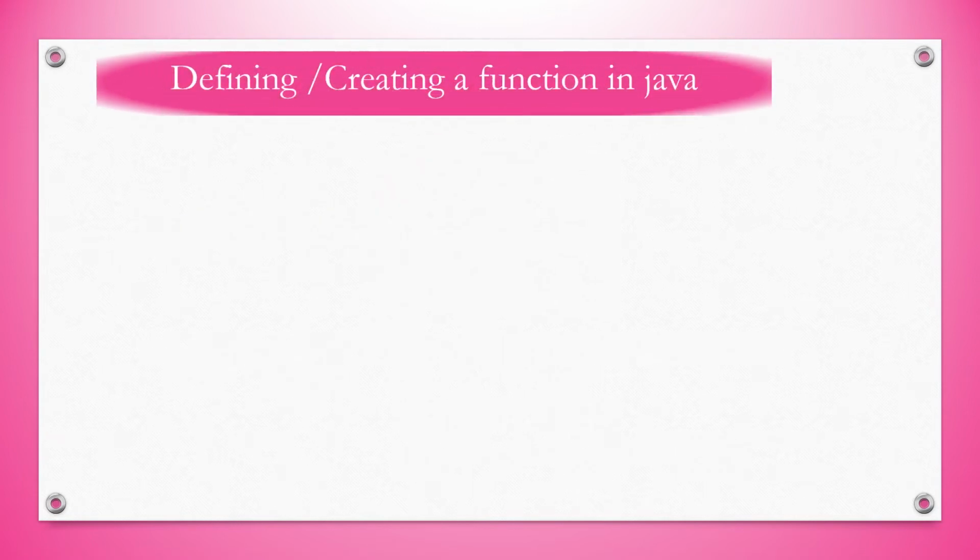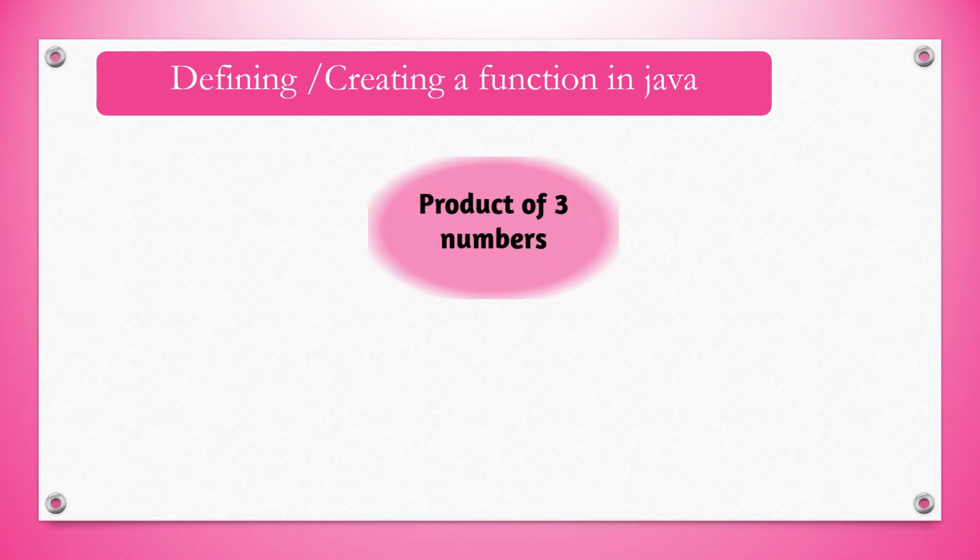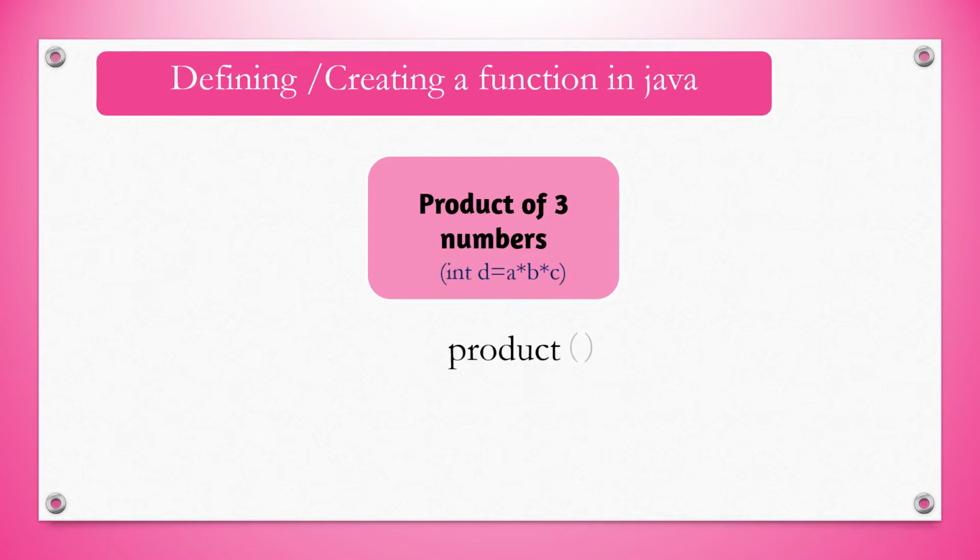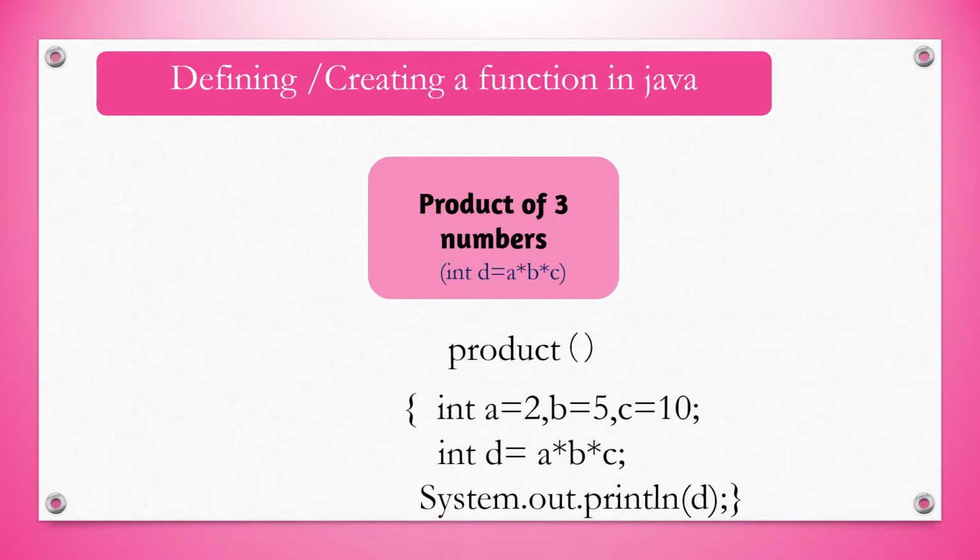And now with the same example, we can write in one more format. Suppose the function is there. We are assigning the 3 values. That means a is equal to 5. Here we can see we are assigning the values and not accepting any arguments and not returning any arguments.